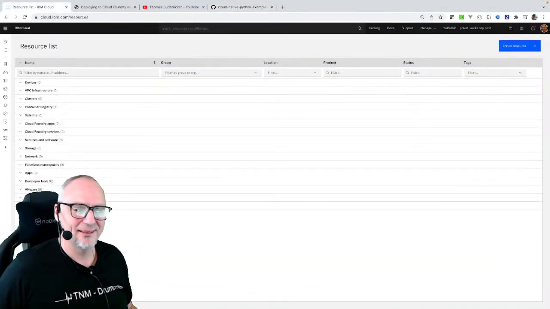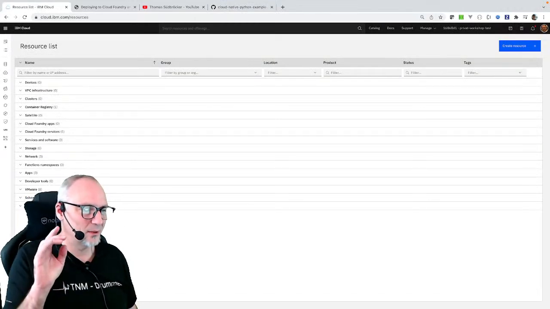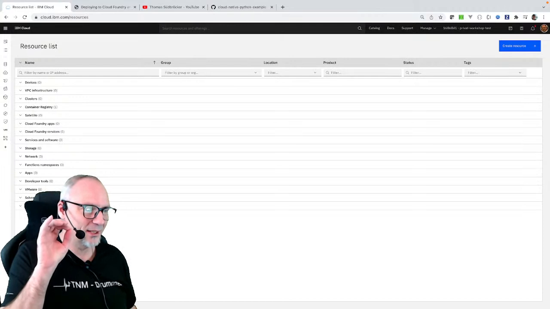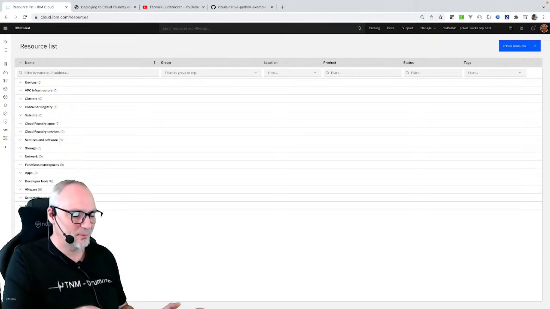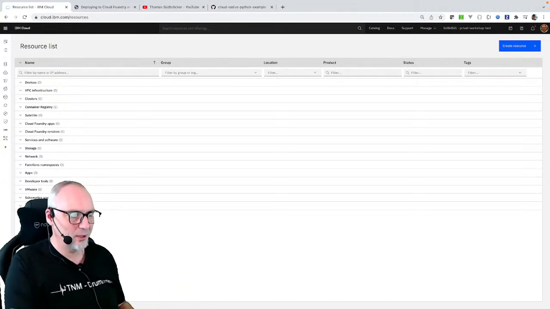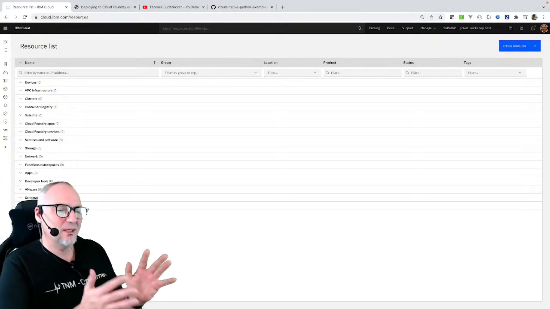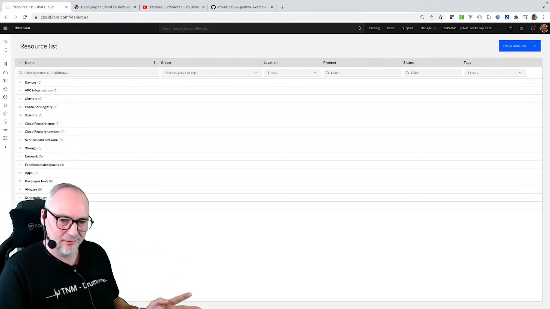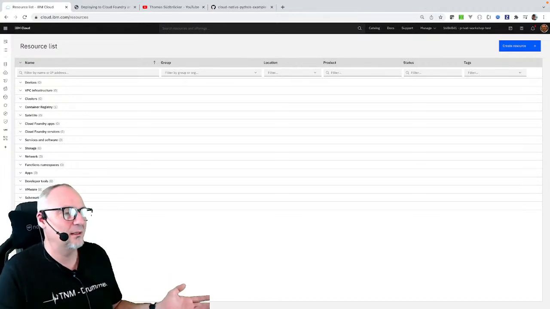That's my private account here. Just to give you a short impression of the difference between the usage models of Cloud Foundry and Code Engine: Code Engine is serverless. It scales really to 0. So if you do not run your application, you don't pay.